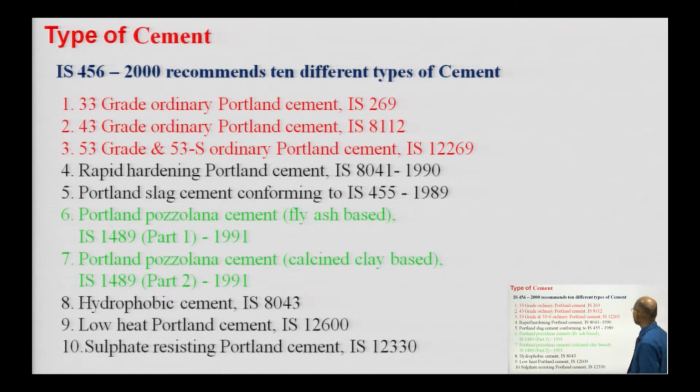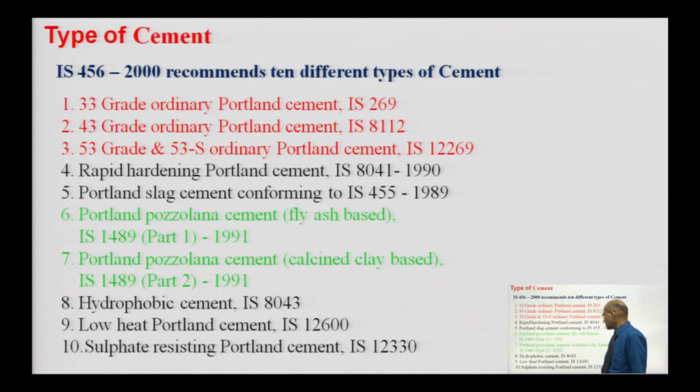Portland cement, governed by IS 12269, rapid hardening Portland cement IS 8041, governed by 1990, Portland slag cement conforming to IS 455 1989, Portland pozzolana cement fly ash based, governed by the code IS 1489 part 1 1991.